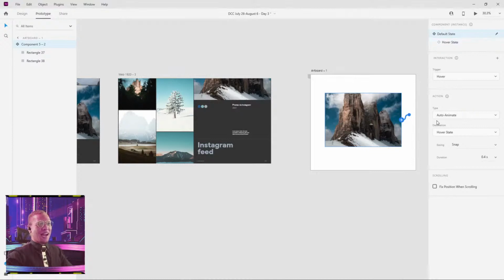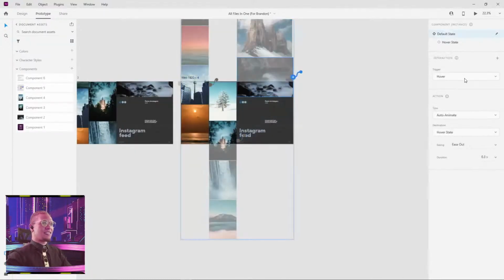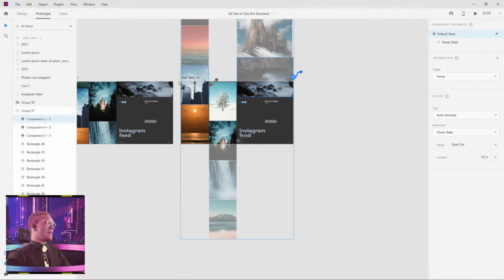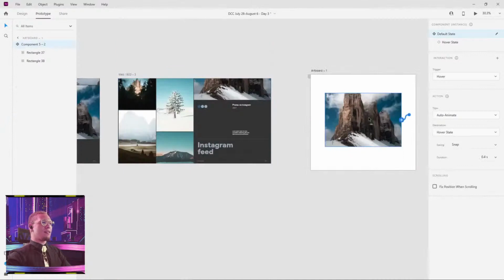If anybody knows why this is not working, let's cheat real quick and see what we have here. Yeah, we did the same thing. Default, hover state, hover, auto animate. We did the ease out, 3 seconds. Try ease in. All right, we'll see what happens. All right, Mezu, we're banking on what you got. Let's try the eases.